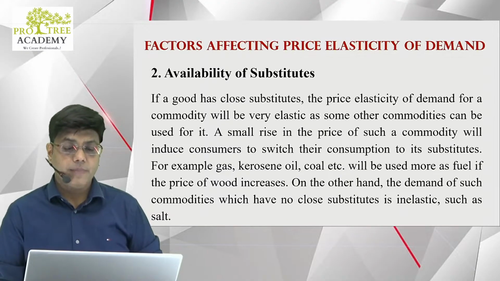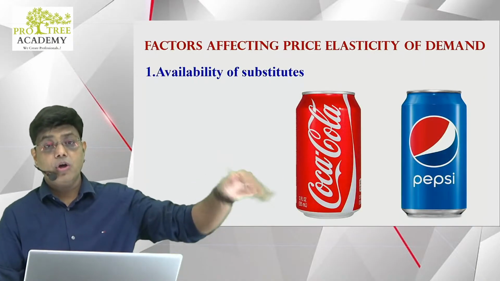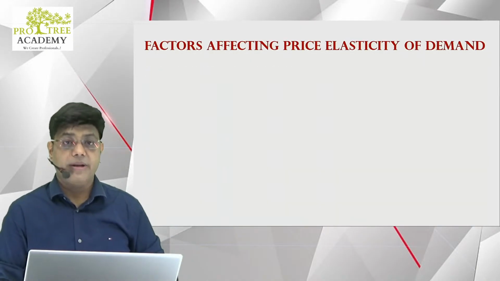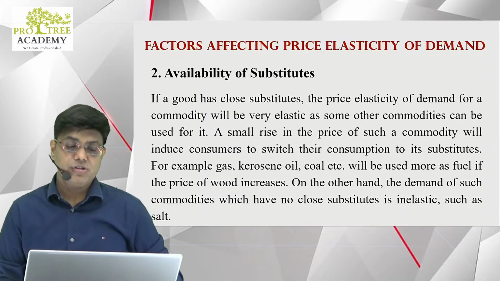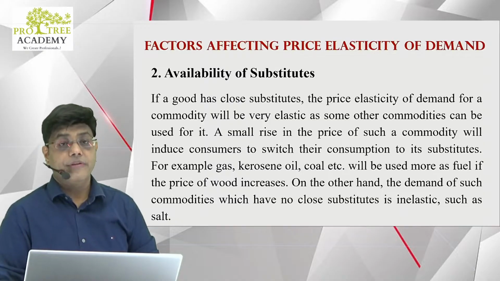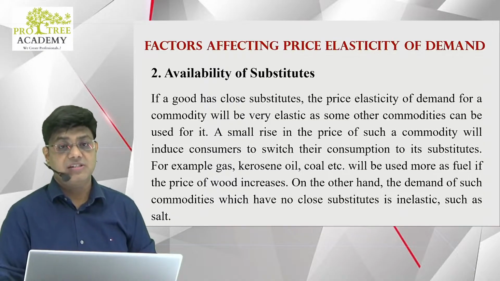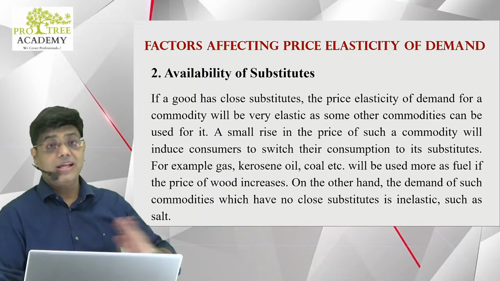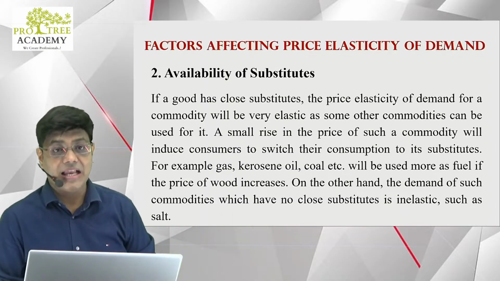A small rise in the price of such a commodity will induce consumers to switch their consumption. For example, gas, kerosene oil, coal will be used more as a fuel if the price of wood increases. On the other hand, the demand for commodities that have no close substitutes is inelastic, such as salt. Salt has no close substitute, so the demand is inelastic.